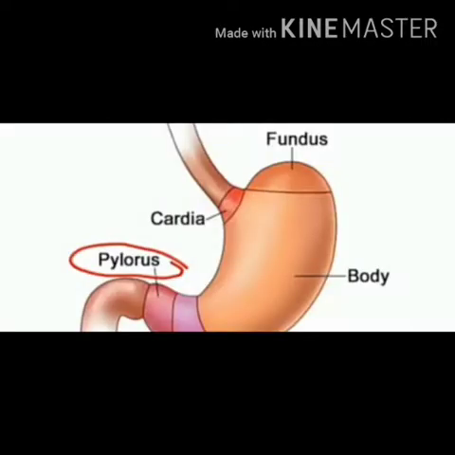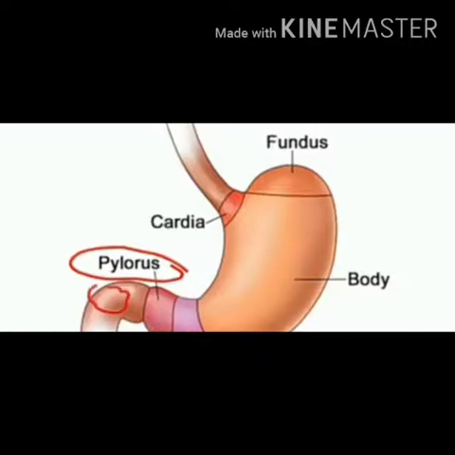Okay, now next is your stomach. The stomach of man is a large, J-shaped, highly muscular organ. It is a very thick-walled, highly distensible, bag-like structure, which is present in the anterior part of your abdominal cavity and slightly towards the left. The opening of the esophagus into the stomach is guarded by a ring-like valve that is called the cardiac sphincter. Just see the cardia. It prevents backward flow of food.